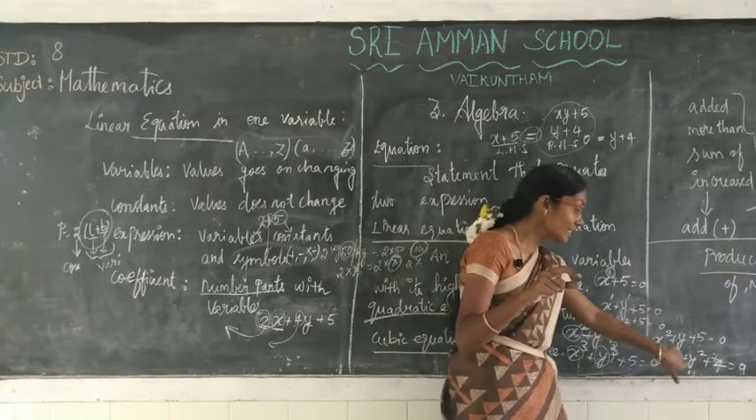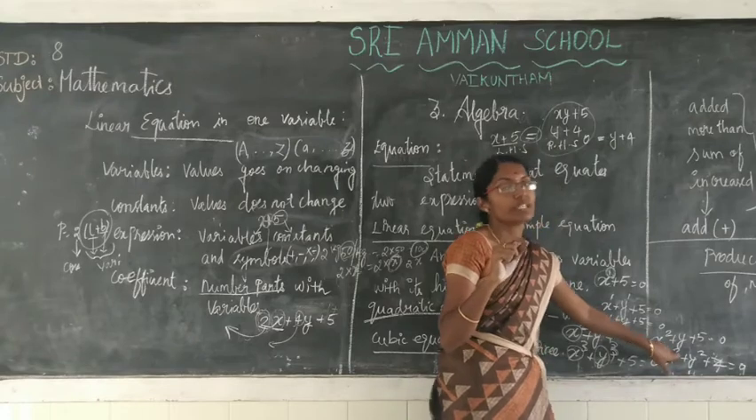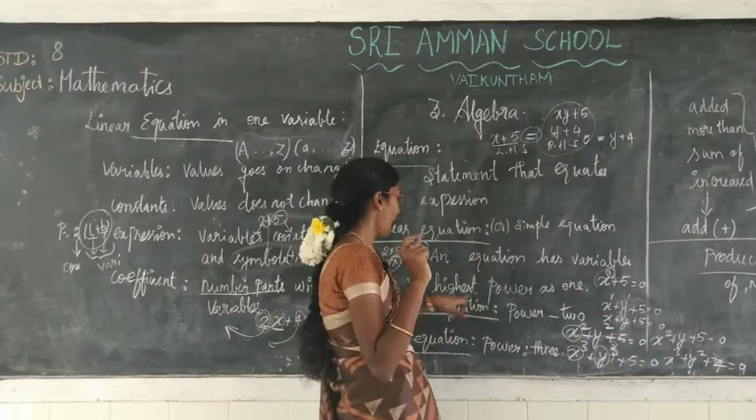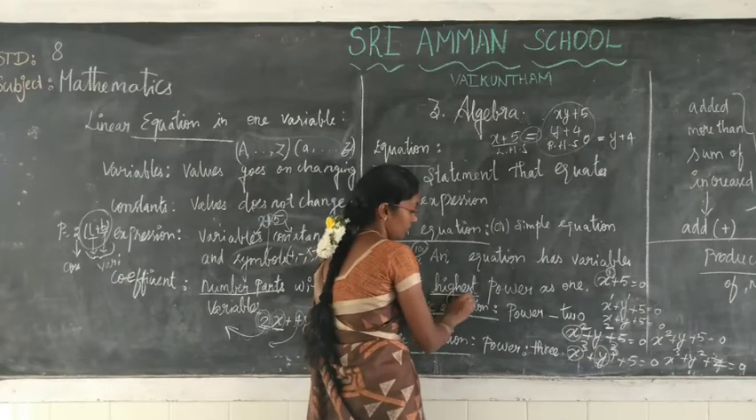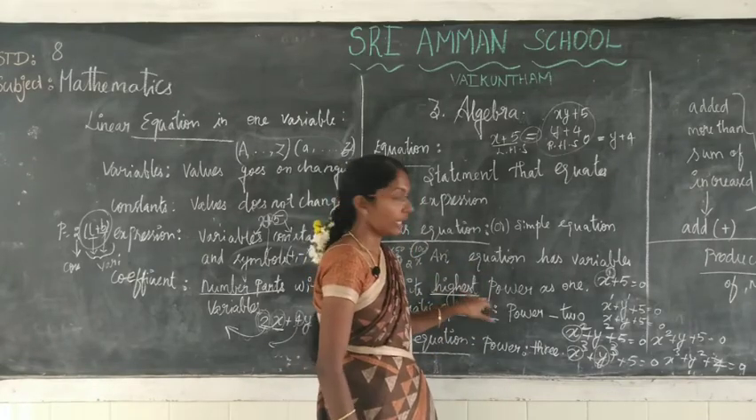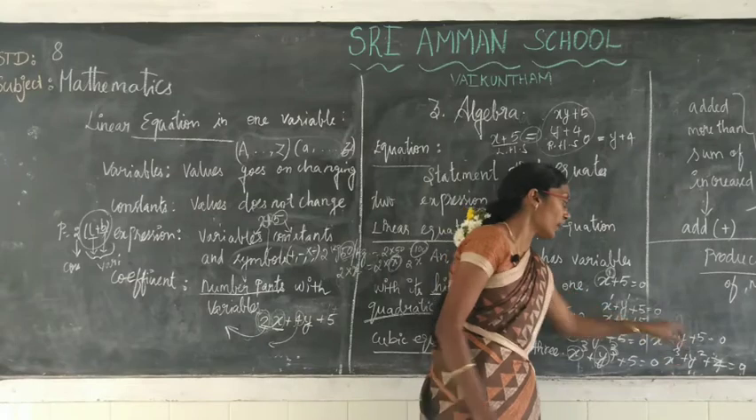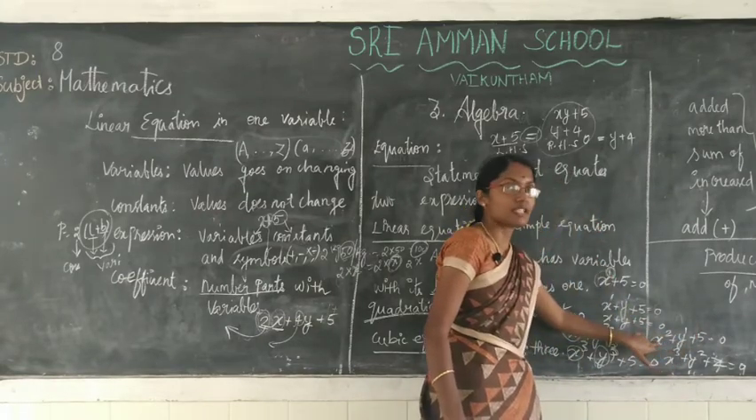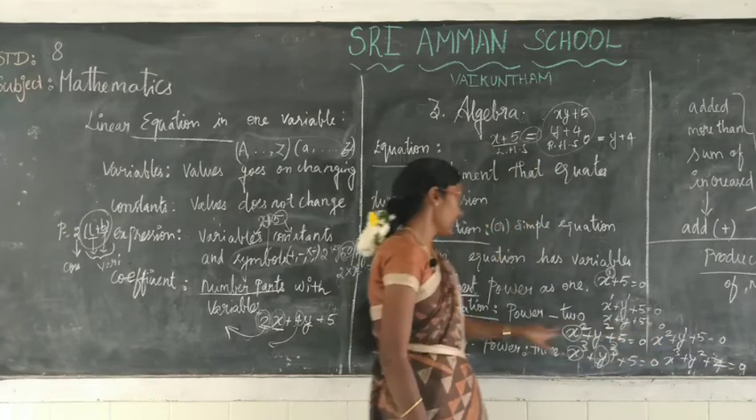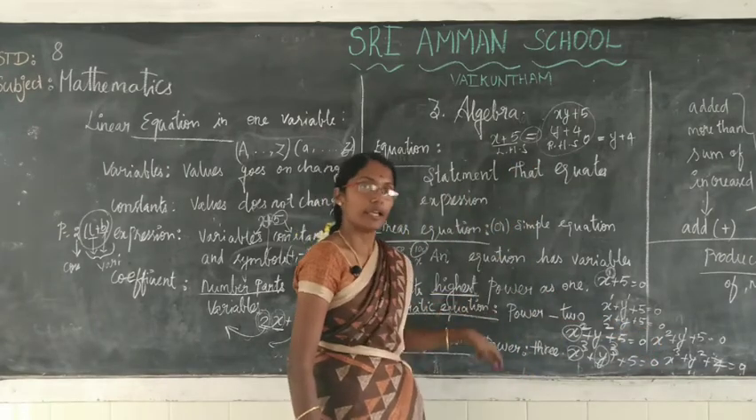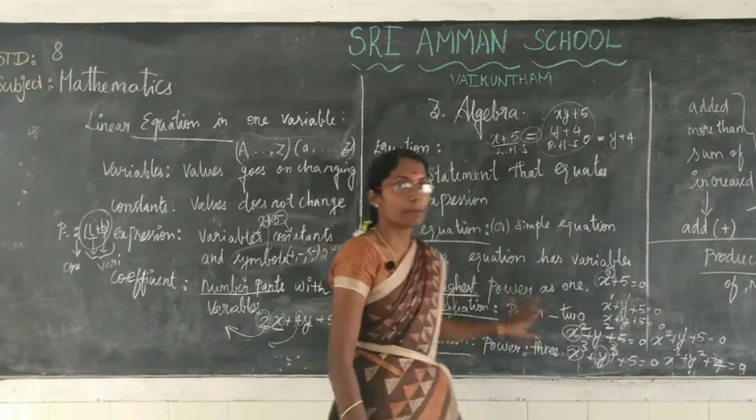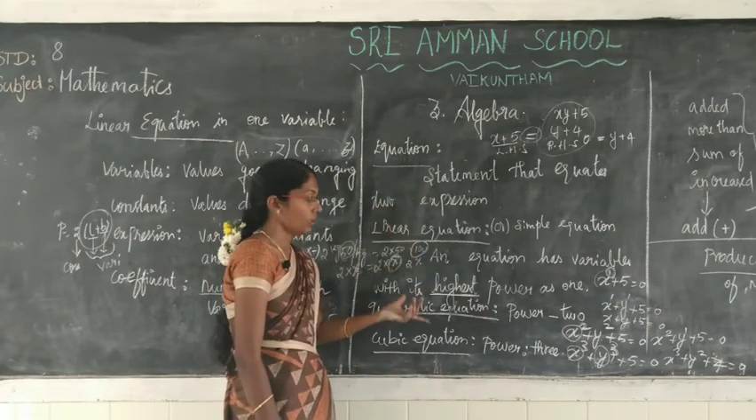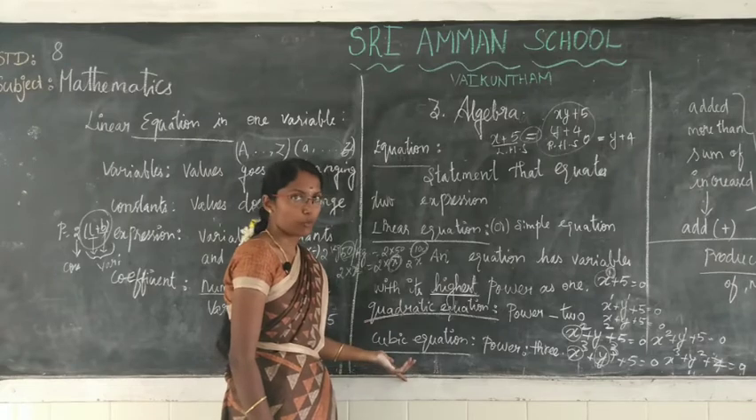So what is the highest power? 3. So it is said to be a cubic equation. You should know the highest power. Don't forget this. Okay, so for this one you have power 1 also. So in this equation, what is the highest power? 2. So we can say that it is a quadratic equation. Are you all clear about what the equations are? Linear equation, quadratic equation and cubic equation.